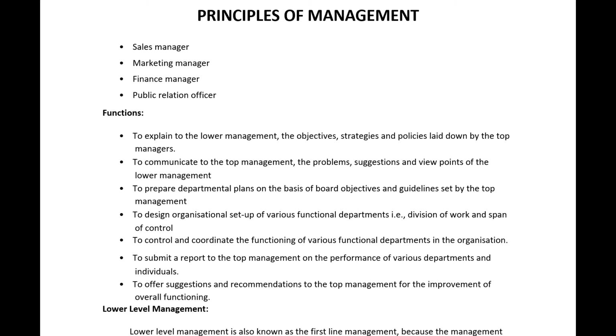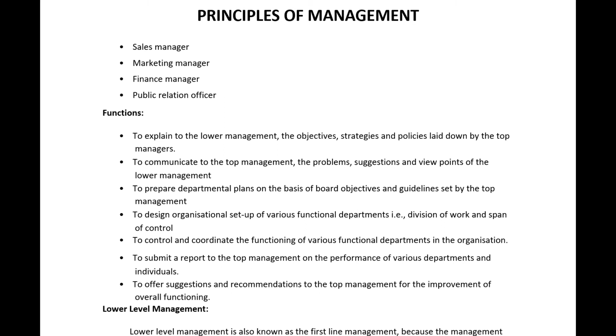So what are the functionalities of middle level management then? To explain to the lower management the objectives, strategies and policies laid down by the top management. That's what I already said, right? Top level management will set some objectives, strategies or policies that should be followed by middle level managers. Again, middle level managers will pass on to the lower level management the objectives, strategies and policies which are set by the top level management for them.